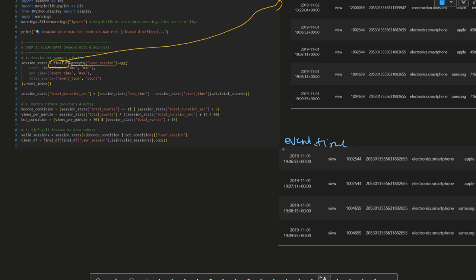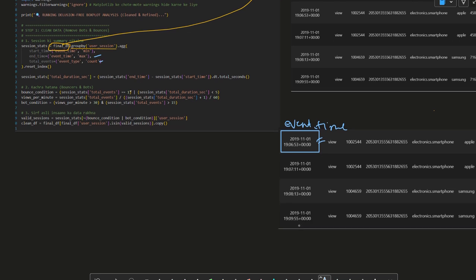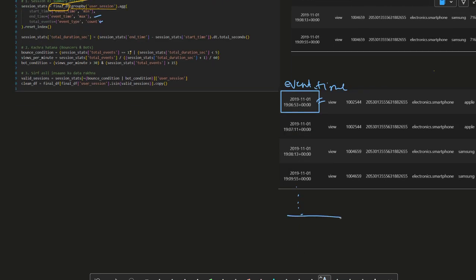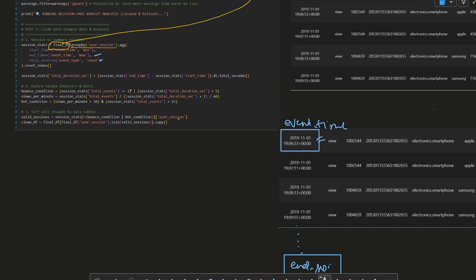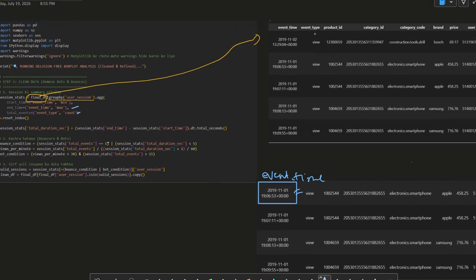Minimum time is the time when the session started. So we take this event time, and then we take the end time. End time is the very last time. After some clicks there would be an end session, and total events is the event count. So these are the event counts, for example.